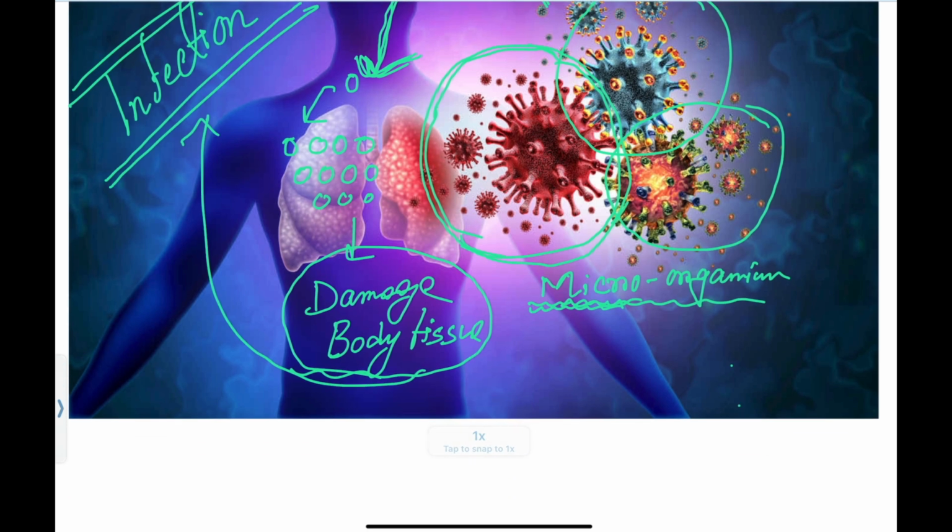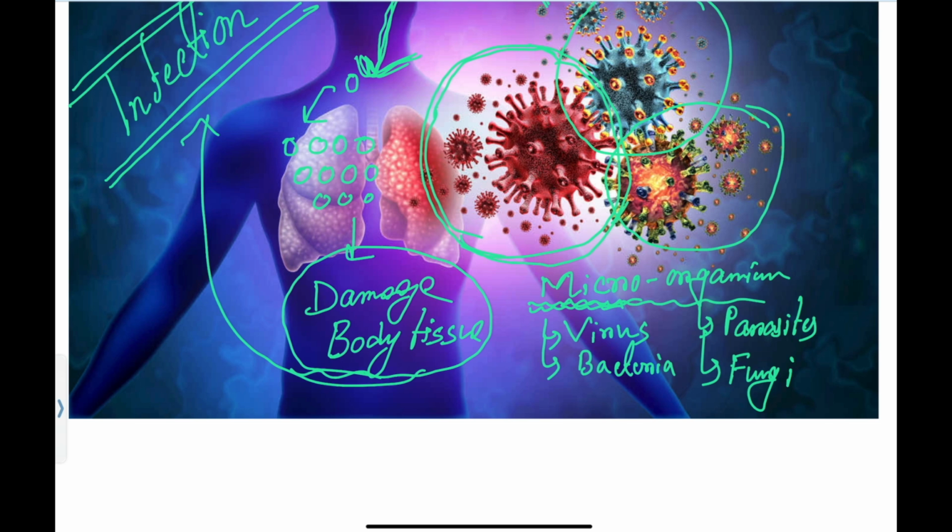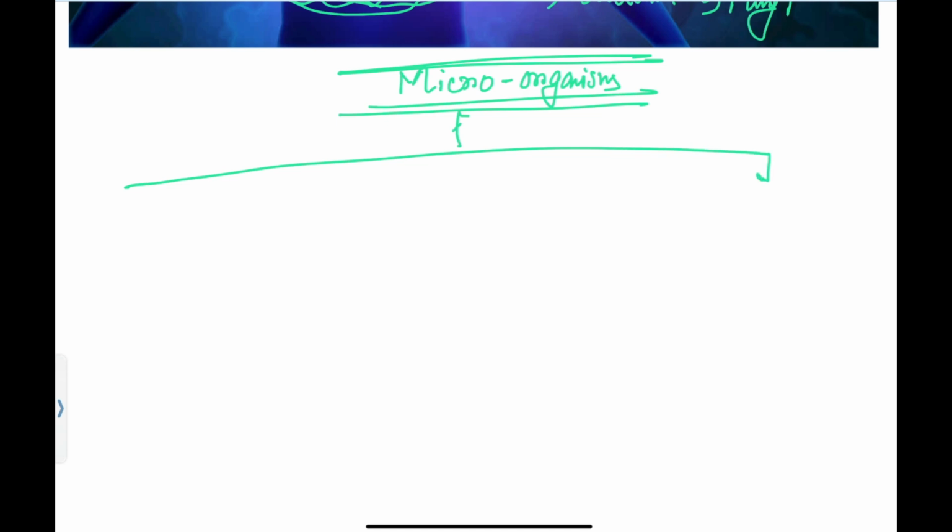So which ones come under microorganisms? Viruses can be microorganisms, bacteria can be microorganisms, parasites can be microorganisms, and fungi can be microorganisms. Now you will ask me, ma'am, if there are ample microorganisms floating around us and easily getting into our body, then why are we not getting infections? The concept behind this is that there are microorganisms present inside or outside our bodies. They are floating actually. Those microorganisms can be of two natures. One is good in nature, another is bad in nature.